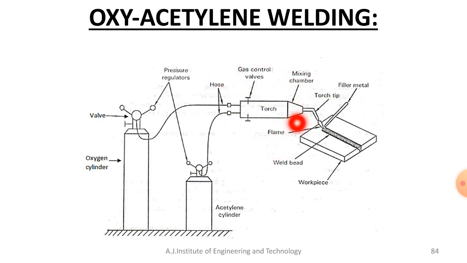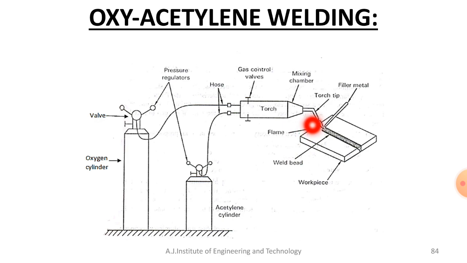And at the end of this torch we have a torch tip. The main function of the torch tip is that usually the combustion takes place here, and if you ignite the combustion products, that is oxygen and acetylene, you'll get a flame. That flame is the heat source needed for the welding process.